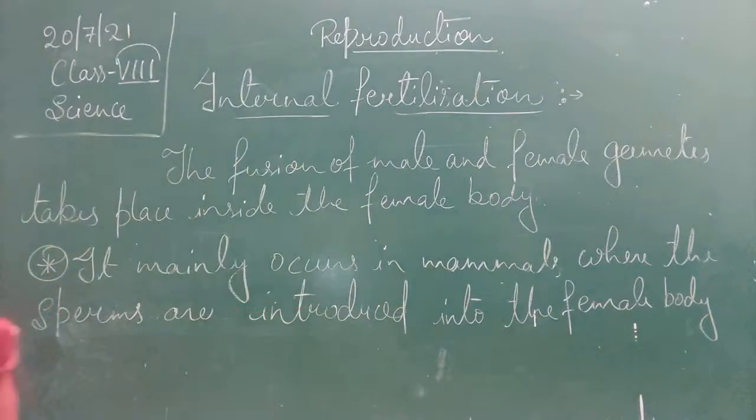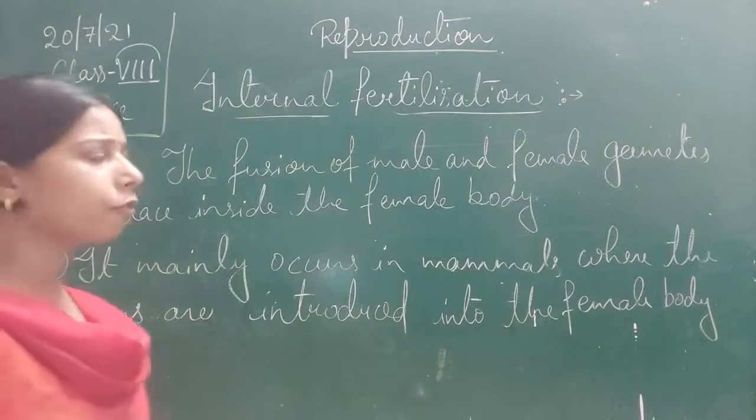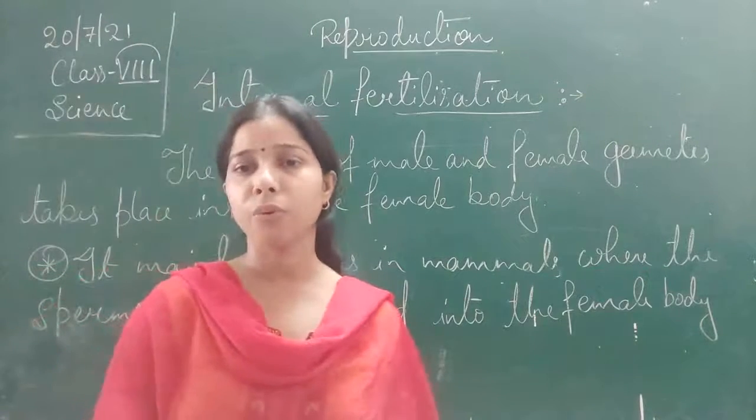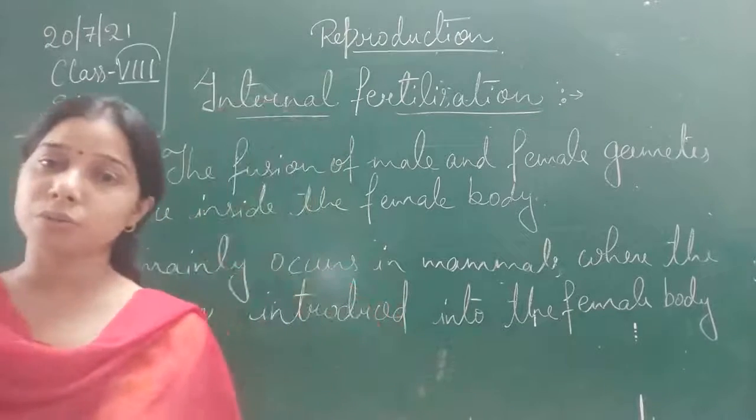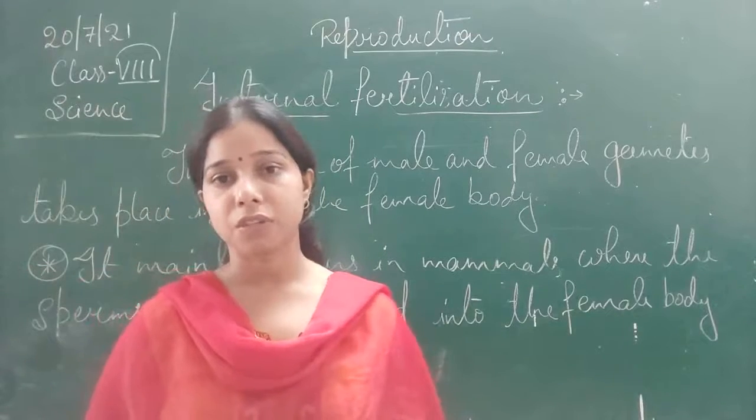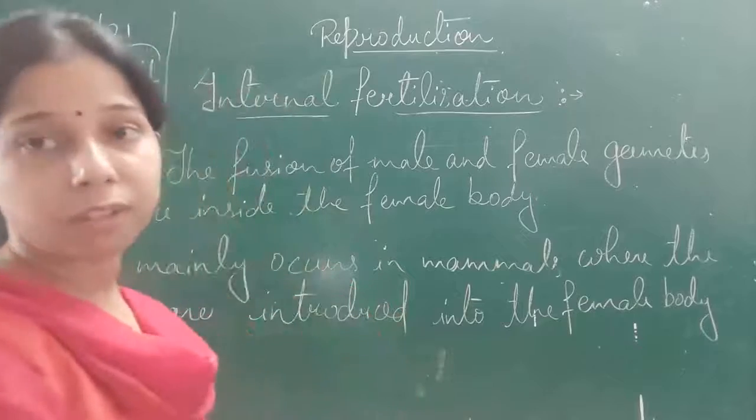This is internal fertilization. Any kind of mammal, students, cow, goat, dog, human being, these are all mammals, and they show internal fertilization.